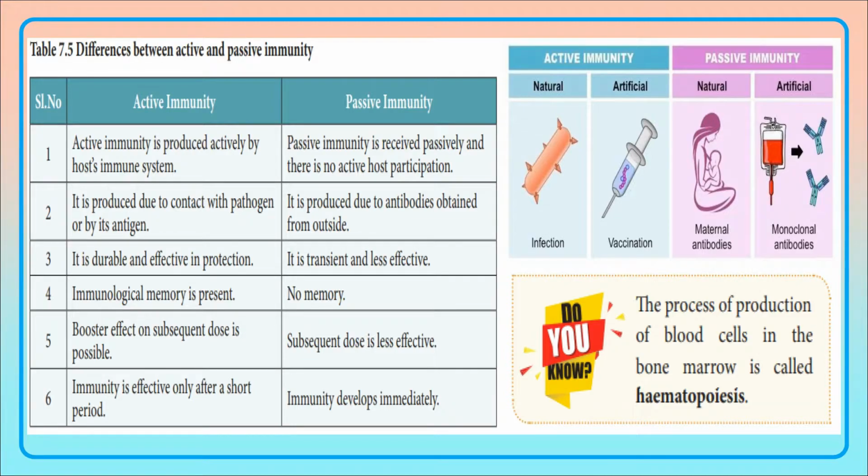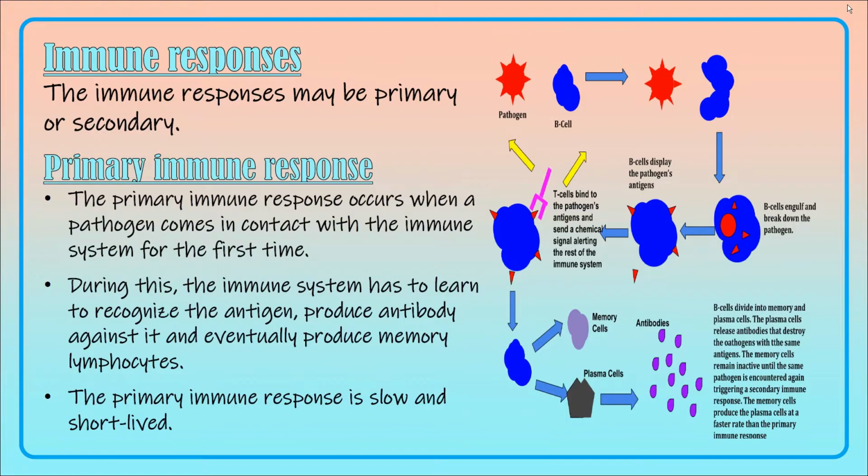Now, what is hematopoiesis? Production of the blood cells by the bone marrow is called hematopoiesis. Now let us see the immune responses. The immune responses may be primary or secondary.